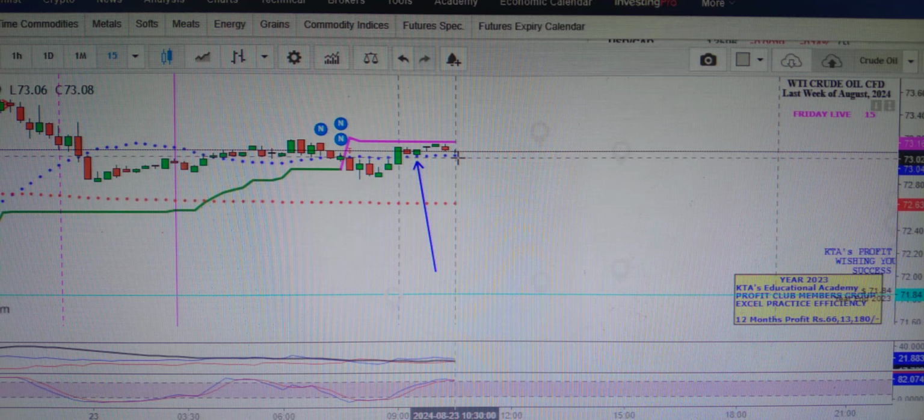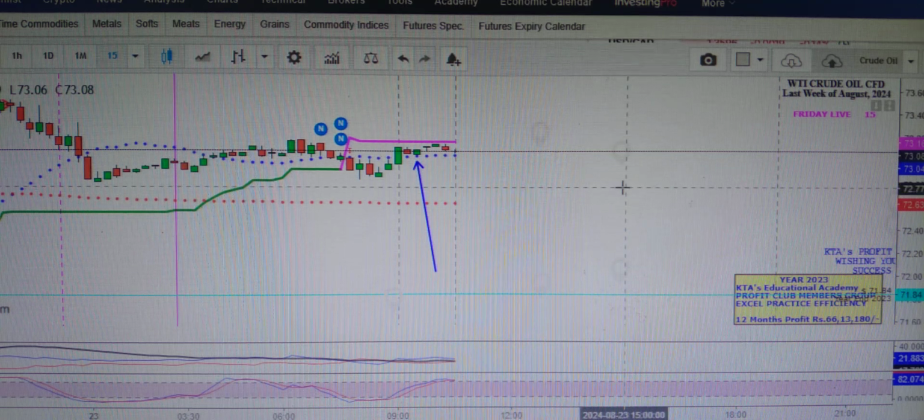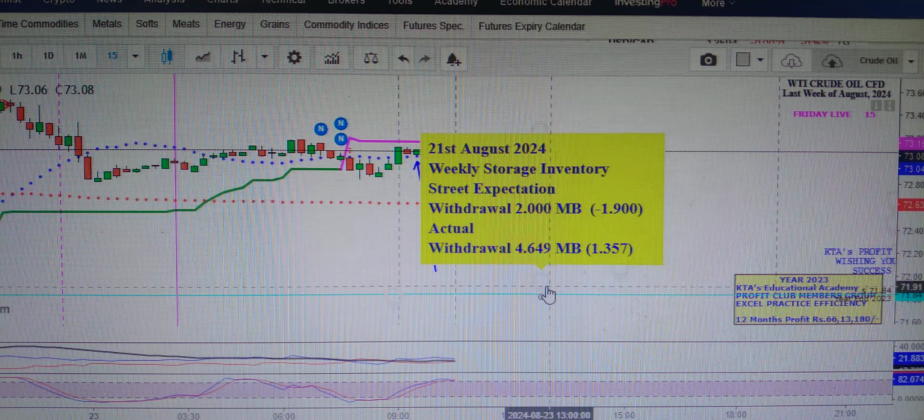This is after the positive inventory data from the day before yesterday. The expected withdrawal was 2.003 million barrels, whereas the actual withdrawal was 4.649 million. It means it is a positive inventory.